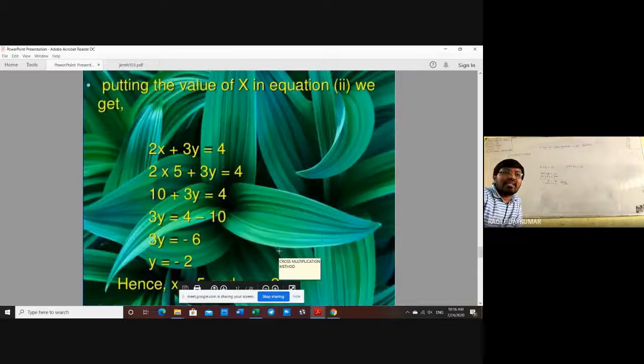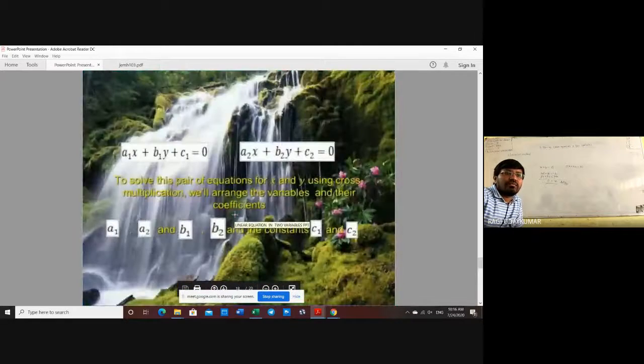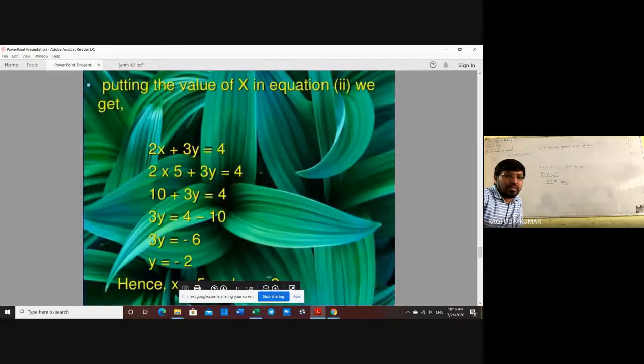So this is a way, and that x value is substituted in any equation. So here, in 2x plus 3y, in place of x, 5 is substituted here. So then you got it. Okay, so this is a way to find out the solution for the elimination method. Okay, now let us go for our textbook problem.